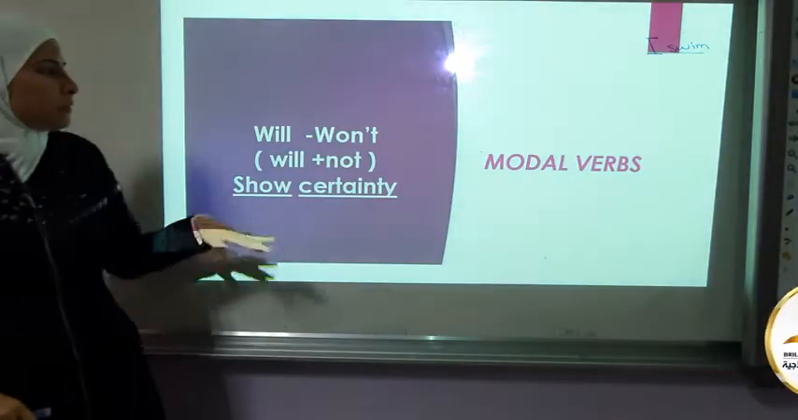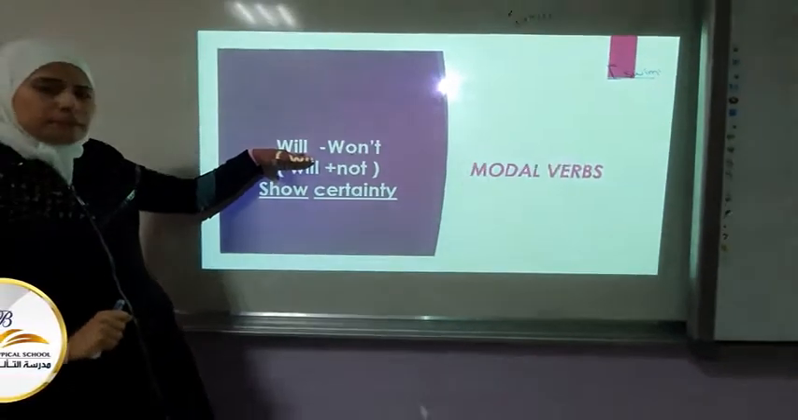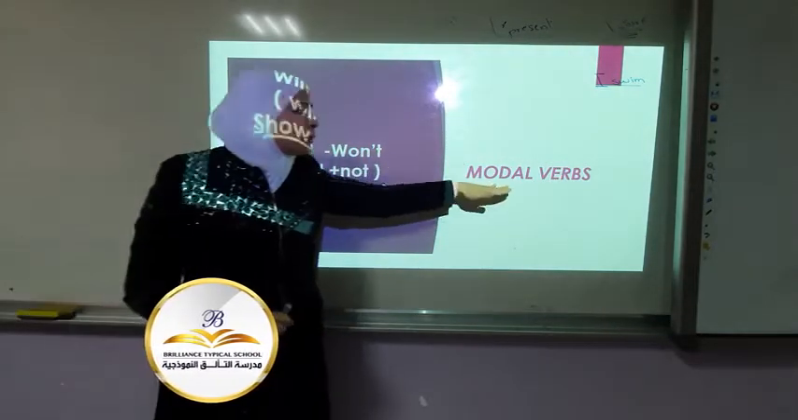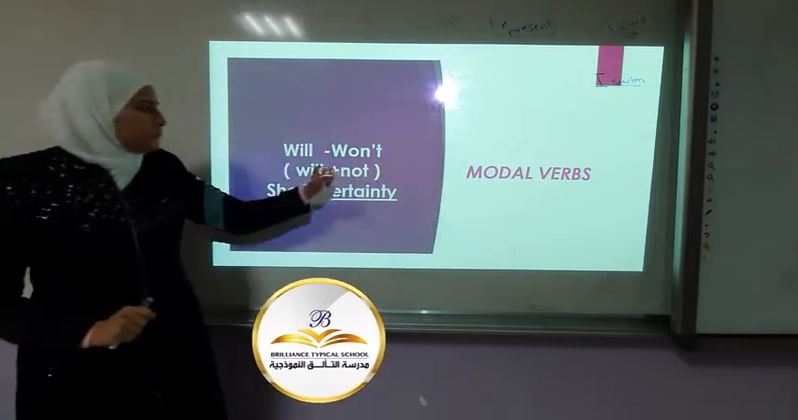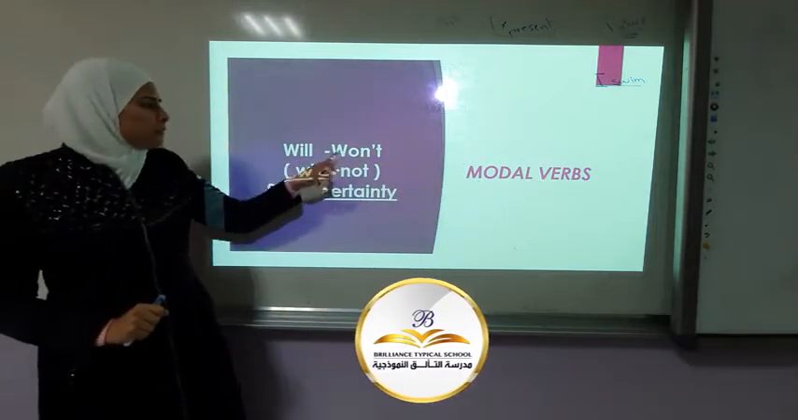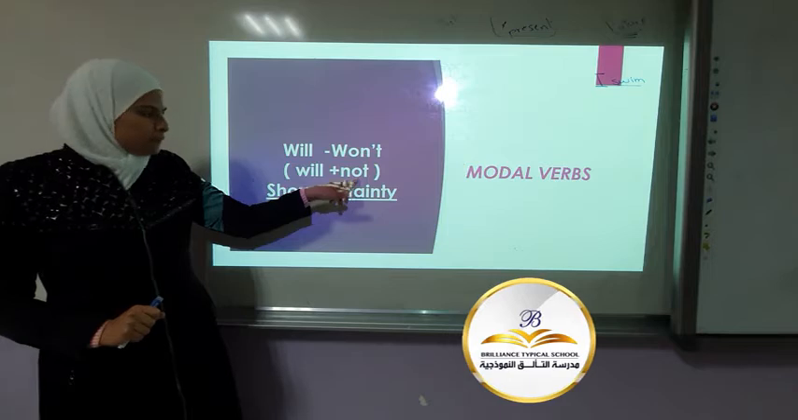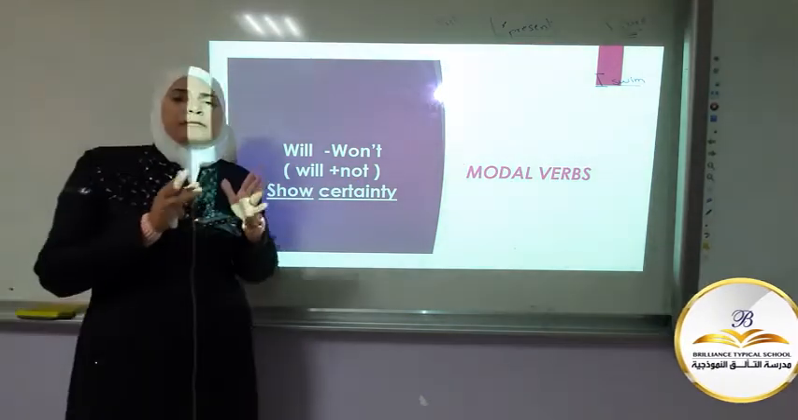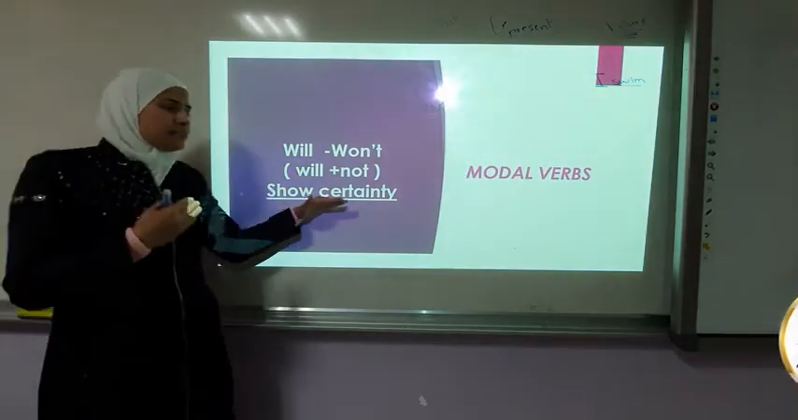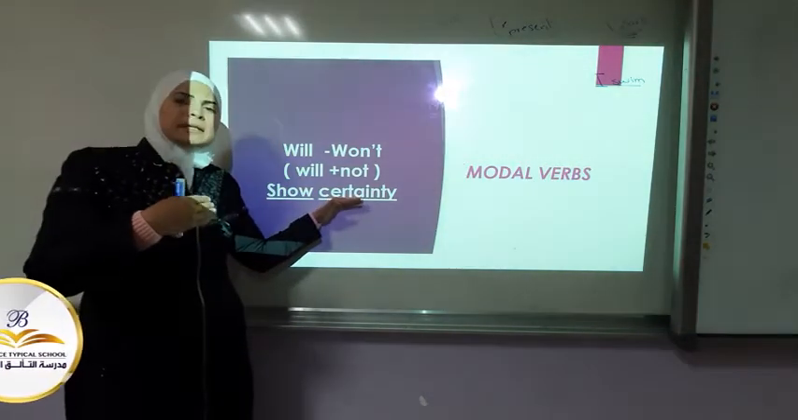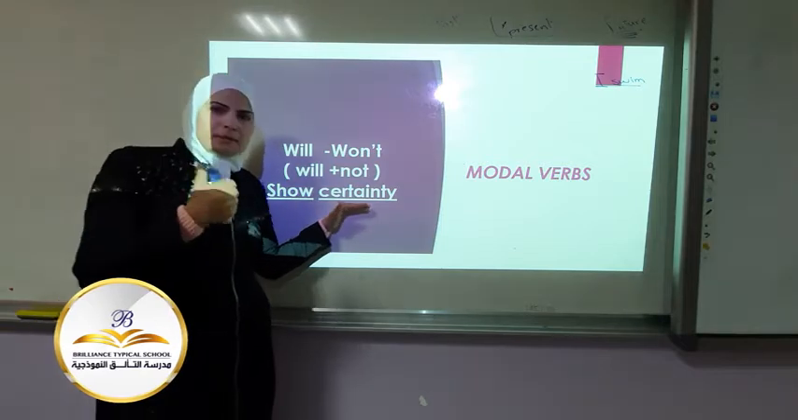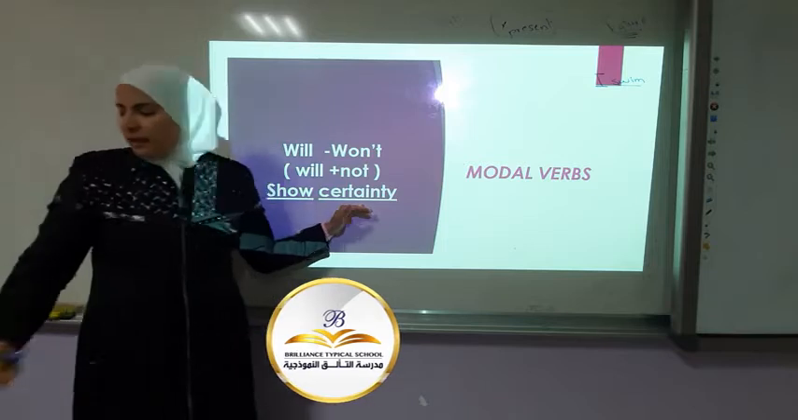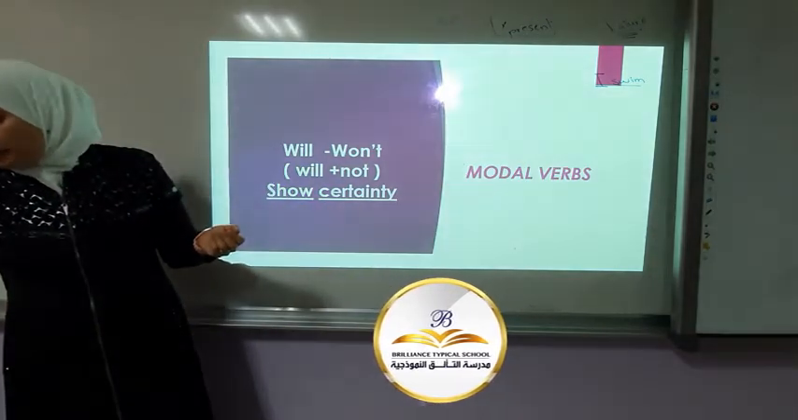Okay. So today we can talk about will and won't, which, as I told you, are modal verbs. By the way, won't is will plus not. Why do we use will? We use will to talk about the future, to show certainty. When you are certain, you are sure that something is going to happen. Details are going to come on the way.